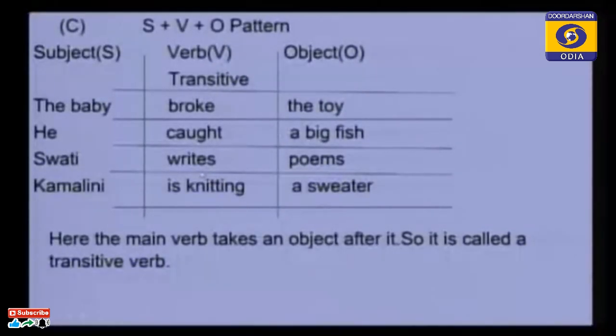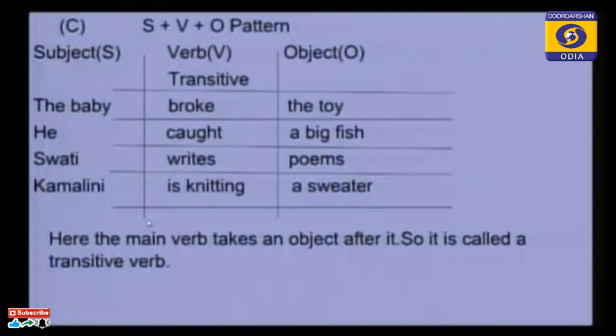Swati writes poems. What does Swati write? Poems. Kamalini is knitting a sweater. What is Kamalini knitting? A sweater. All these objects, toy, big fish, poems, a sweater, give the answer. These are the answers to the verbs. So these verbs are called transitive verbs because they have objects.